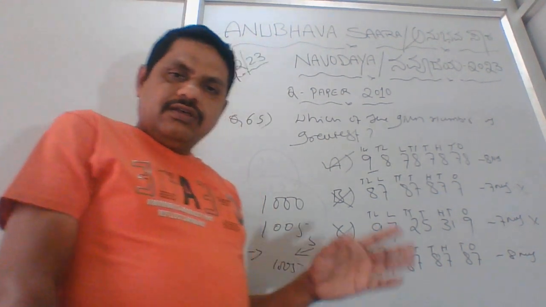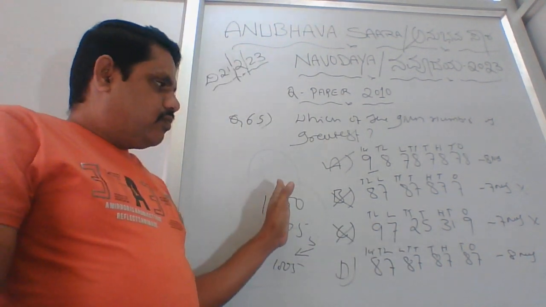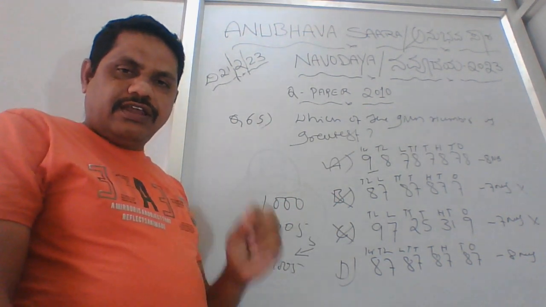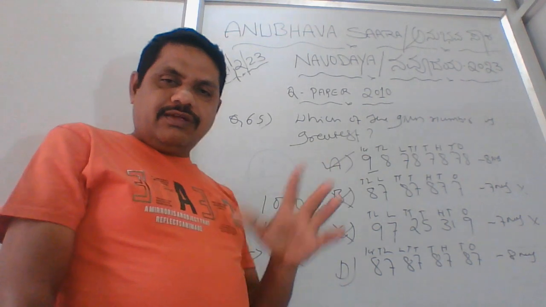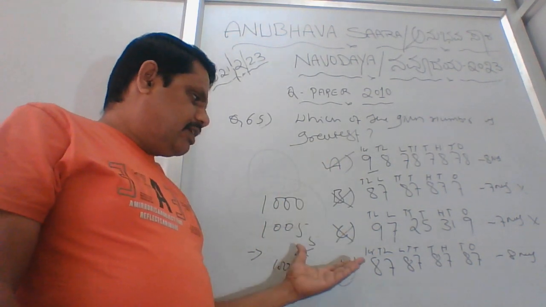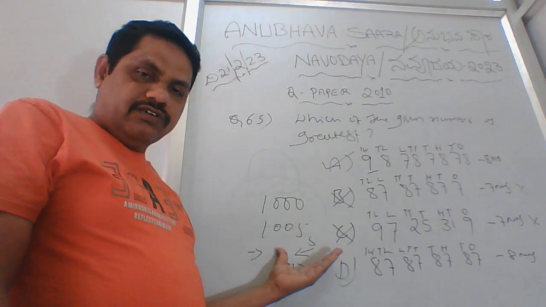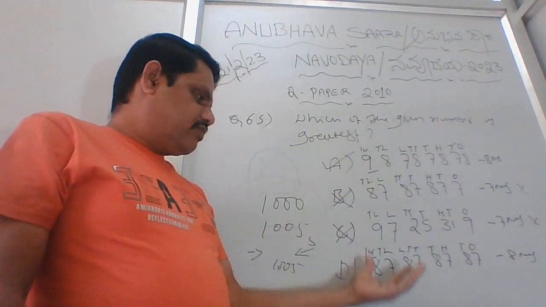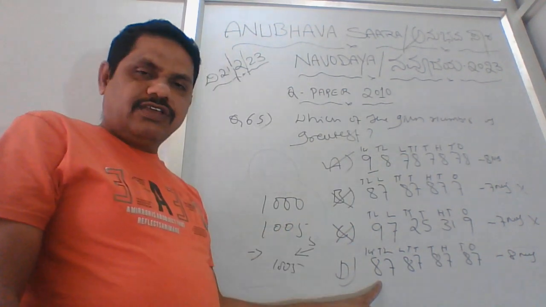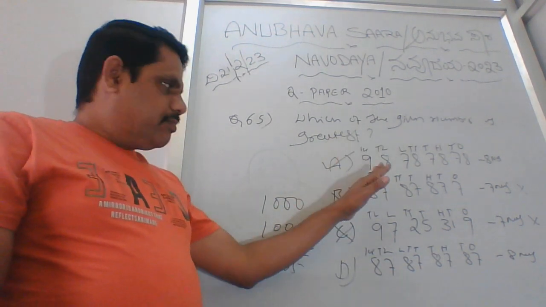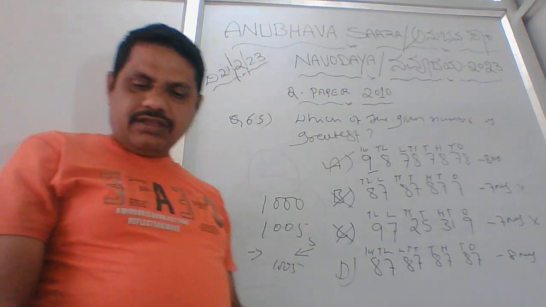If you start from here, we can call it 1005. That's why mathematics says that while explaining or telling the final number, you have to start from the left side. So you have to go with the left side and make them understand. So this is 1005. That's why we will count from here. Here 9 is there, here 8 is there. So straight away you can close this as the biggest number, and option A is the correct answer.